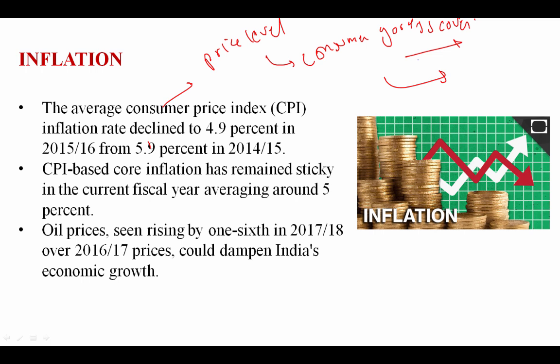Second, CPI based core inflation has remained sticky in the current fiscal year, averaging around 5%. Oil prices seen rising by 1/6 in 17-18 over 16-17. Prices could dampen Indian economic growth. As I said to you before, there will be an increase in the oil prices by 1/6 in 2017-18 over 16-17. Prices could dampen Indian economic growth.